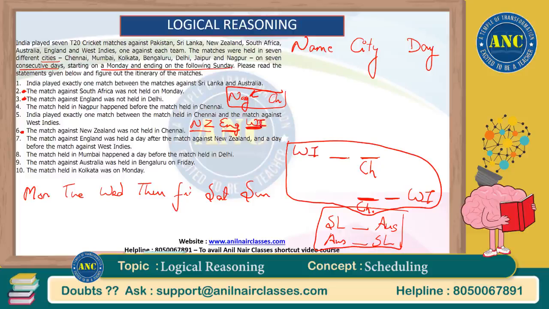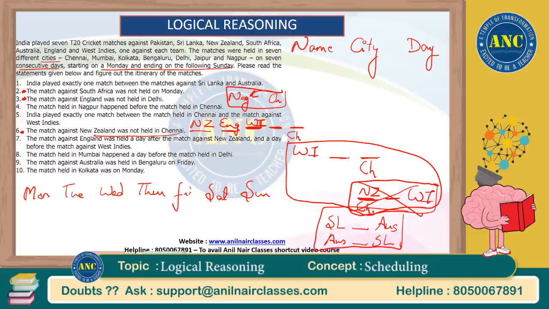So New Zealand cannot be from Chennai. So if this is the case, this option would go, because in this particular scenario New Zealand will come here, and this is not possible because of the 6th statement. The match against New Zealand was not held in Chennai. So this is the case. It means space and space, and in this particular space, the match which was held was in the city of Chennai. Okay, so we used the 6th statement already.